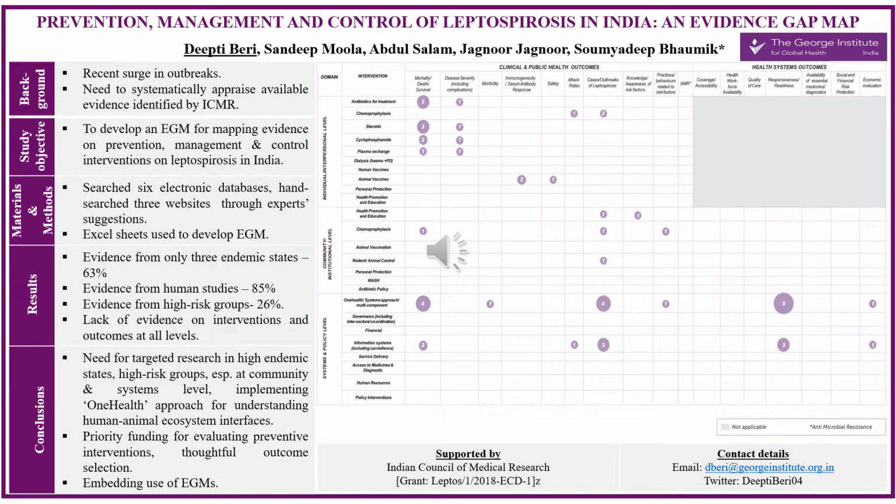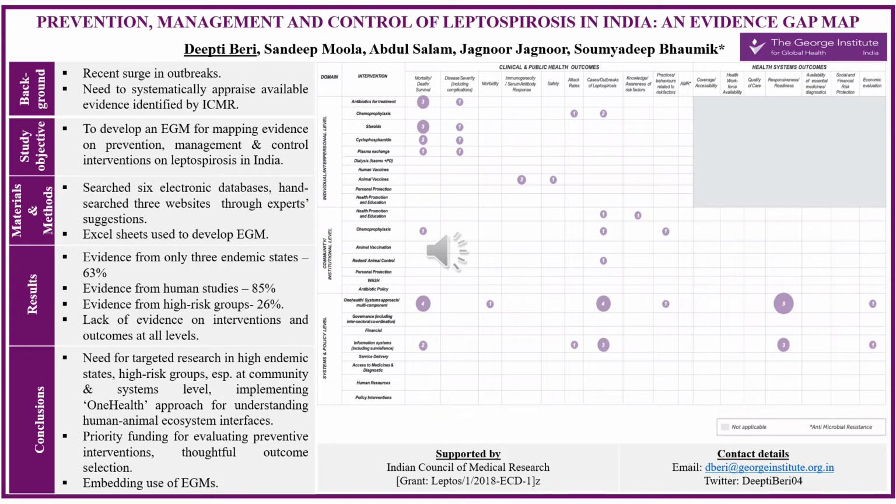We developed a framework to map evidence and used Microsoft Excel to extract data, developing the EGM such that interventions are presented in rows and outcomes in columns, as you can see in the figure. With suggestions from the stakeholders and experts, we classified interventions into individual or interpersonal level, community or institutional level, and at the health policy and systems level.